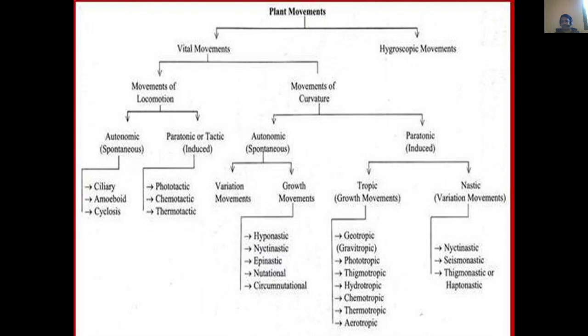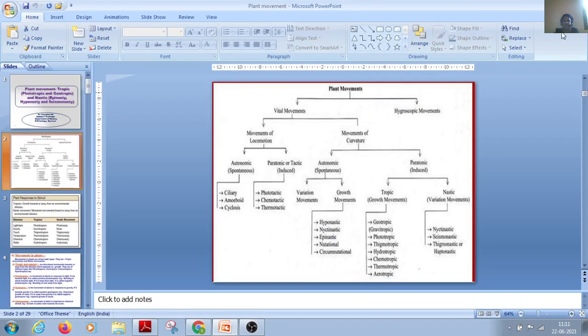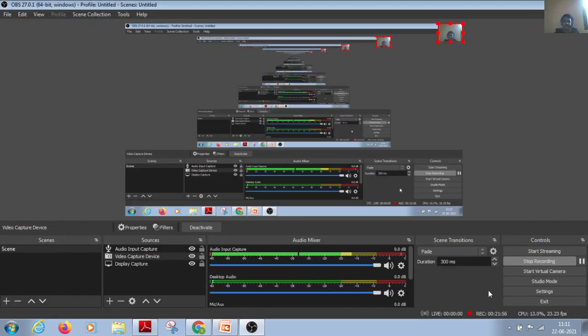Like that, in the nyctinastic movement you can find variations in some chemical structures, and also thigmonastic, which is due to the touch movement and also chemical changes, and seismonastic, which is due to stimulation, especially in Mimosa pudica. So that you have to explain in the nastic movement. These two movements are very important, the tropic movement and the nastic movement. You have to explain them with examples, and you should know them very well.